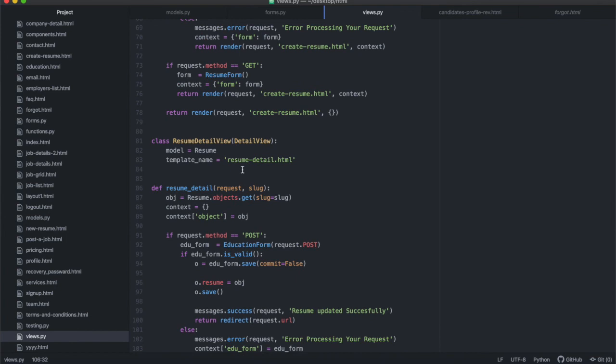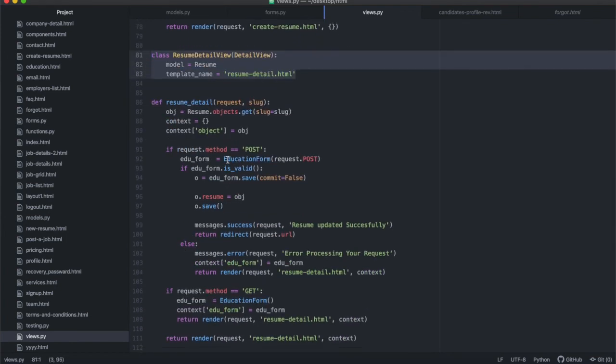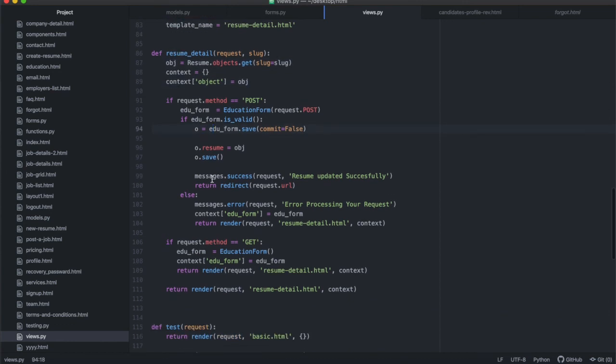This is why I moved away from this class-based detail view to this function view, so that I can do all of these shenanigans in one place. I want to be able to call in the detailed object, but then I also want to process the form for the education on the same page. So I'm going to have a post request and a get request for that.